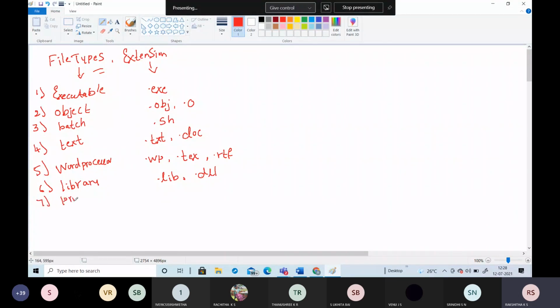And one more is print, or it can be view. If it is print, it can be a .pdf format, or it can be a .jpg format. One more file type is archive. The extension for archive is .arc, or it can be a .zip file. And the last one is multimedia, which can be .mp3 or .mp4. So these are the different types along with their extensions.